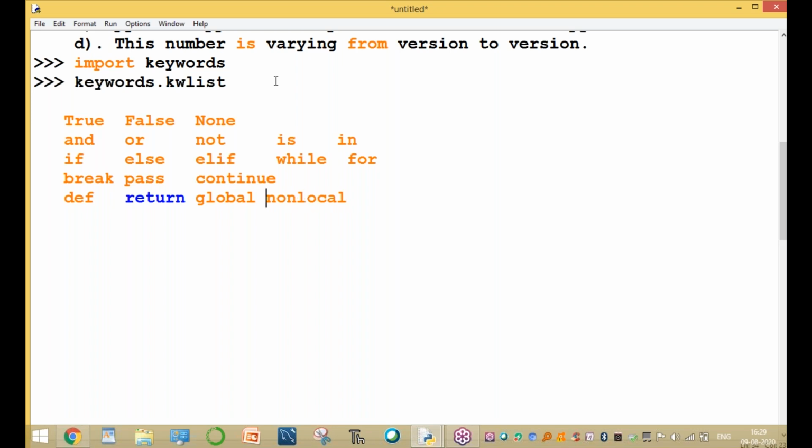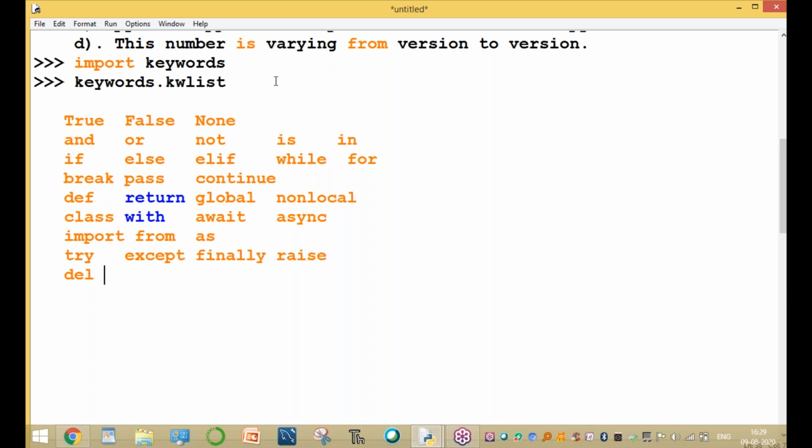These are the different keywords. And another keyword is the class keyword. Okay, and more keywords are from, import, as, with keyword, await keyword, async keyword, and another is the try keyword, except, finally, and raise. Del is also a keyword. One keyword is the lambda keyword.